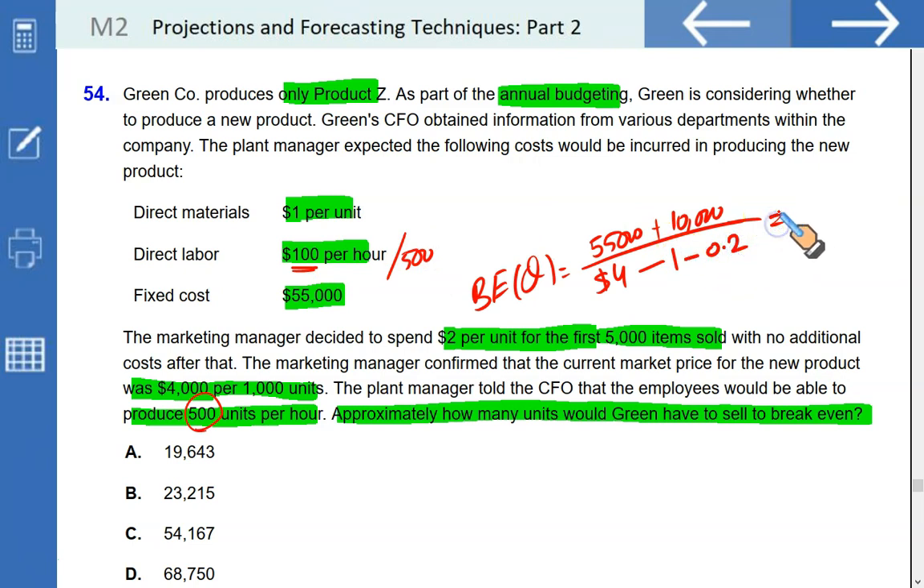0.2. Now if you simplify this, you'll get your answer, and it's going to be 23,215. That perfectly matches with your option B.